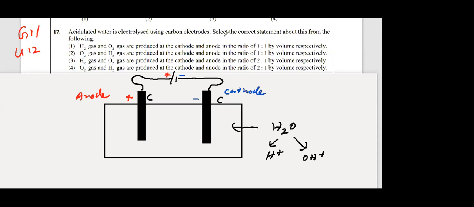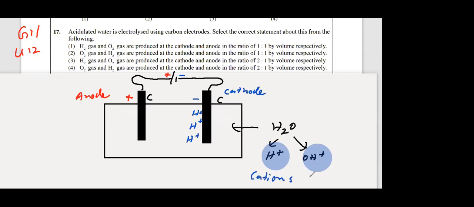Now, what are the two ions available in this solution? H plus and OH minus. So H plus ions get attracted towards which electrode? Towards the negative electrode. Why? Positive ions are called cations.